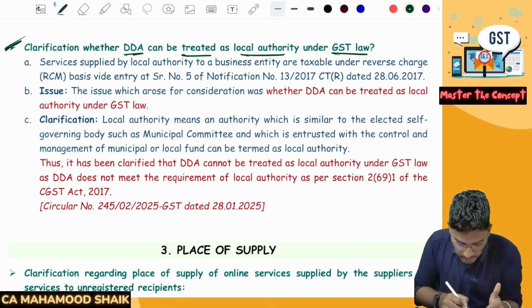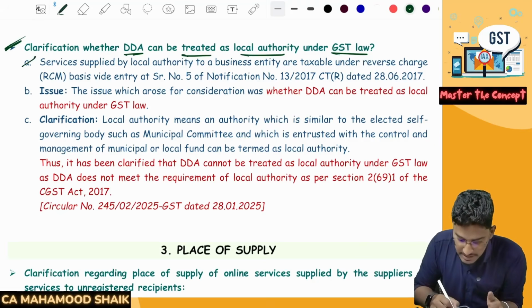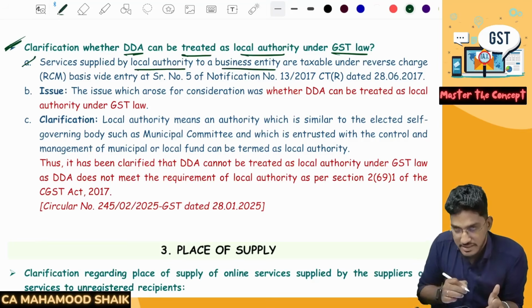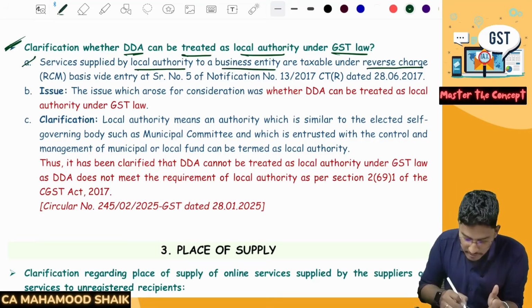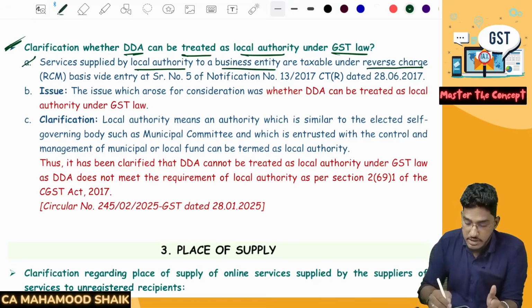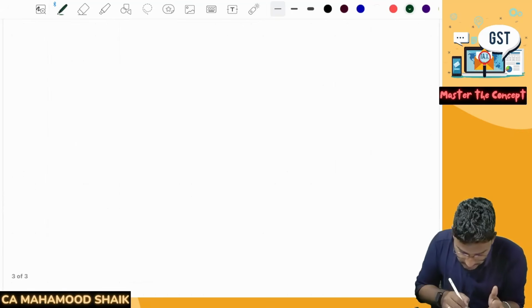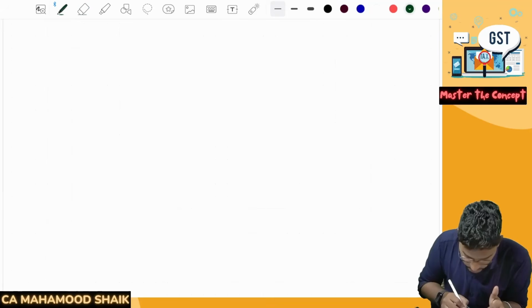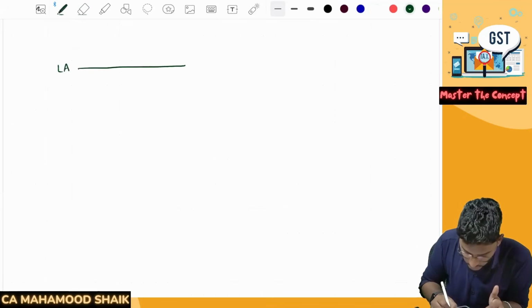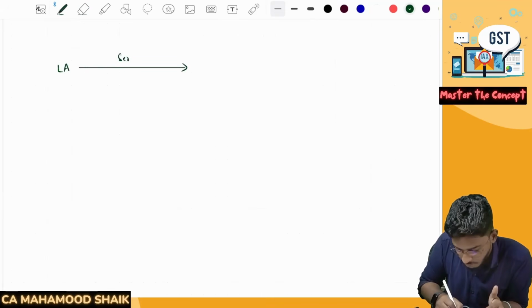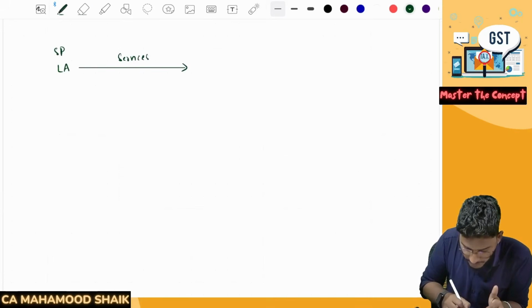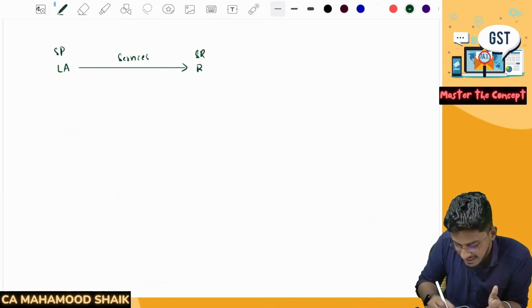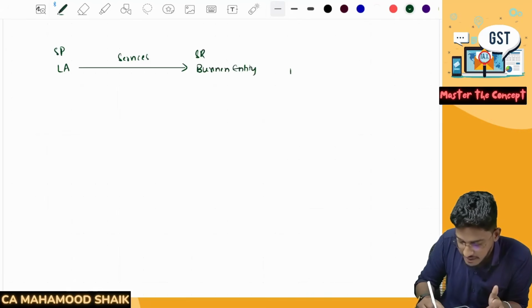Now, what is this circular about? As we all are aware, services supplied by a local authority to a business entity are taxable under reverse charge mechanism. Services which are provided by a local authority to a business entity are taxable under reverse charge mechanism. So say for example, there is a local authority, they are providing some services. So let me draft it here. There is a local authority. If this local authority is providing services, so the service provider is a local authority, and if the service recipient is a business entity, then on that service RCM will become applicable.